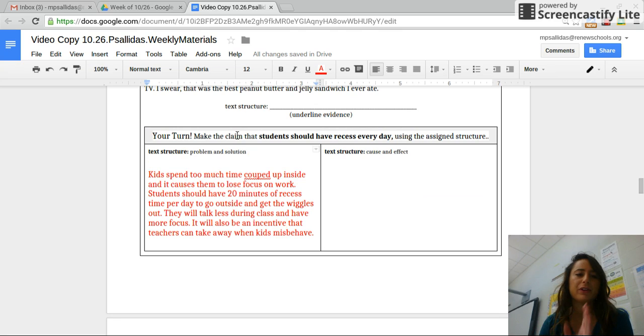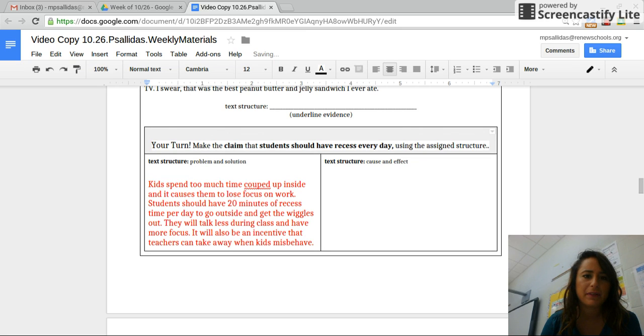So remember, first you are making the claim. Go ahead and annotate the word claim by writing argument right above it. I think a lot of us forgot that this is an argument that we were supposed to be making. So go ahead and write argument above the word claim. And it must argue that students should have recess every day. So whatever piece you end up writing in here should end up making that argument or that claim.